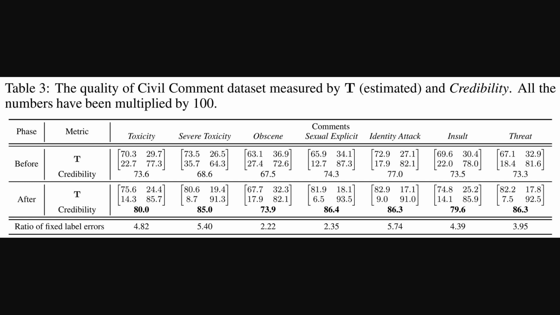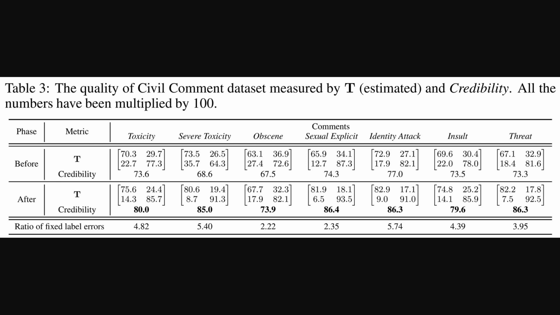Right, so seeing those examples really shows the kind of errors Docta can find. But how much does fixing them actually improve the overall dataset quality? This table here focuses on the civil comments dataset and measures that improvement. It uses a metric they call credibility, basically a score out of 100, where higher means better quality data. If you look at the before row, the scores are okay, mostly in the 70s.